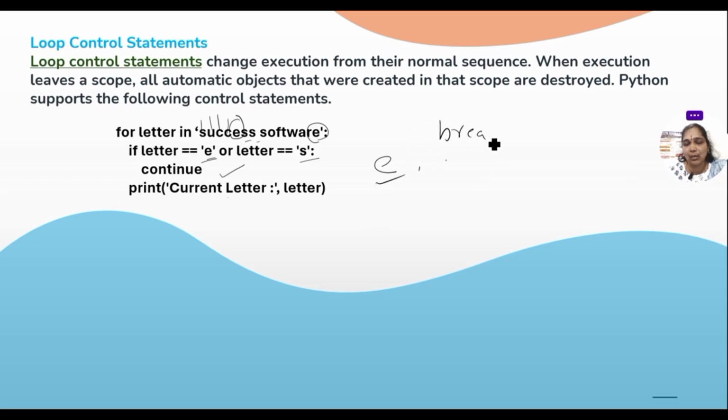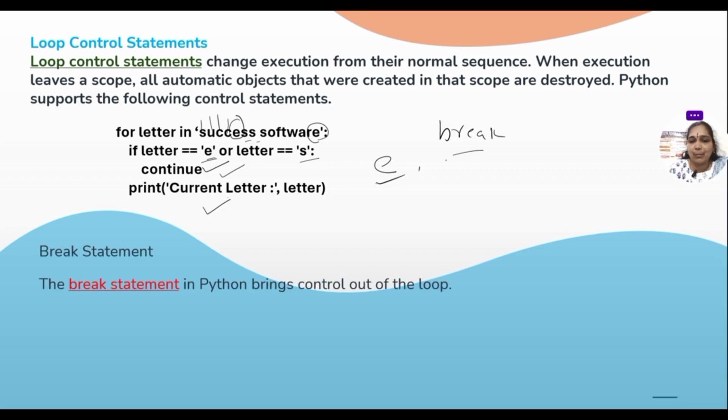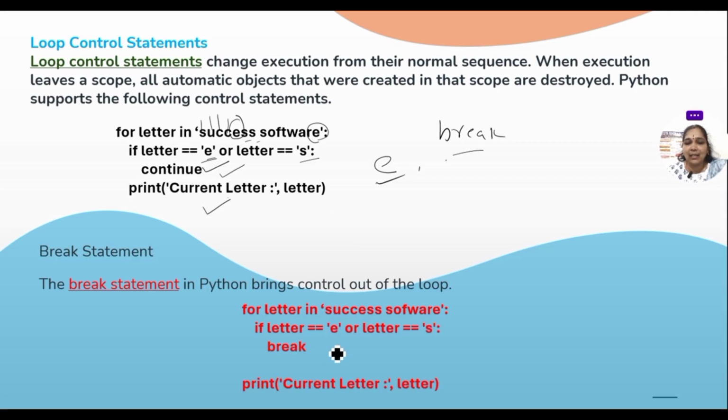Even we can use break also. If we write continue, at that level it skips and continues with the next statement. But if you write break, at that level it completely terminates. That is the difference. This is called controlling the loops with some statements. Okay. Now, a break statement, we can create on the basis of control, continue or break. If you write break here, automatically when you get the letter E, it breaks. Okay. But continue will continue the statement again.